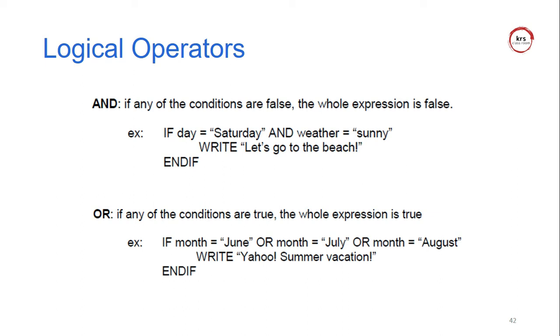But with the OR logic, if any one statement is correct, the whole statement is true.